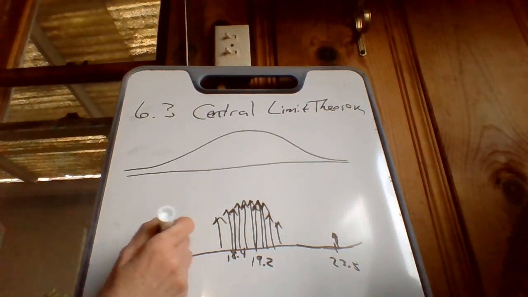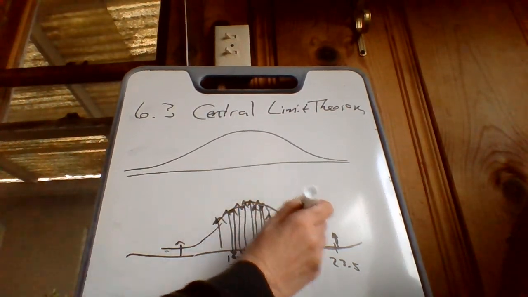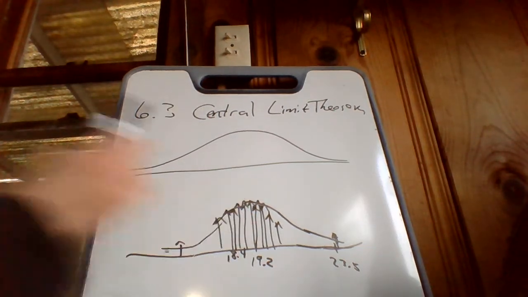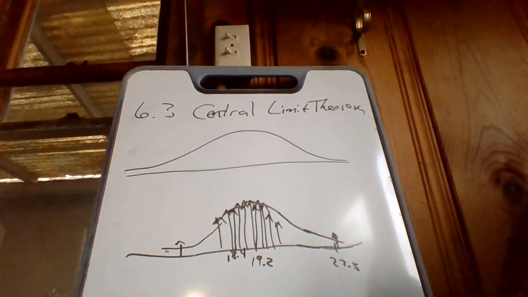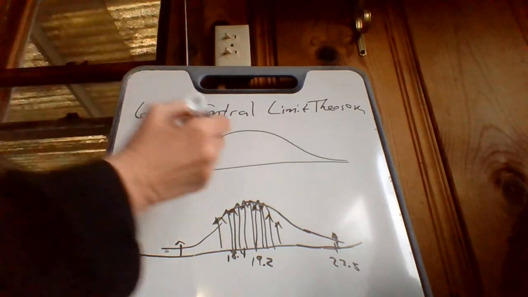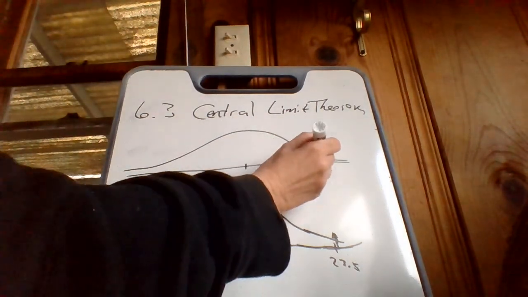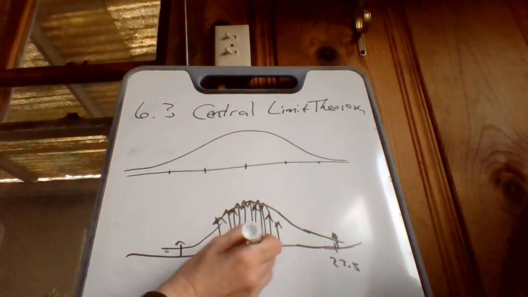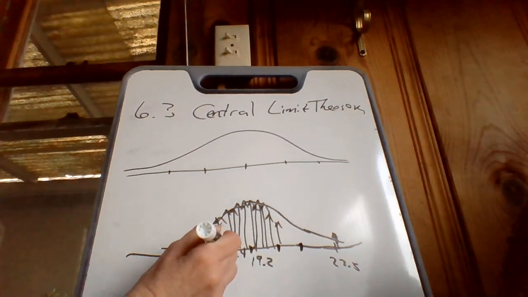We know that there's something like this going on. Okay, we don't know the exact shape of the curve because we still didn't talk to every student, but we know it's in there somewhere and we know the mean is around there somewhere. And if you do enough of this, you will eventually get to the mean. Okay, so this is a bell curve too because it looks like one. It's not exactly the same as the other bell curve. It's squished in. Okay, standard deviation on this, because it's kind of spread out, maybe that would be like 2 standard deviations there. And maybe 2 standard deviations here is squished in a little.